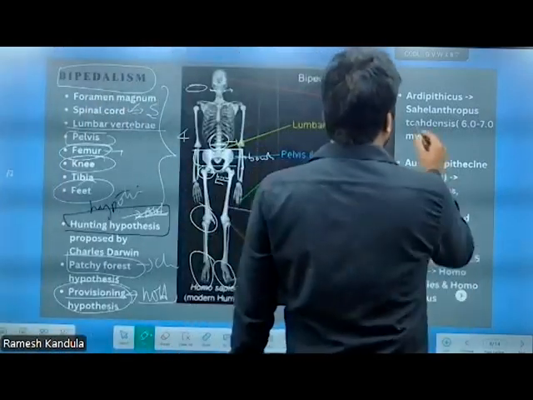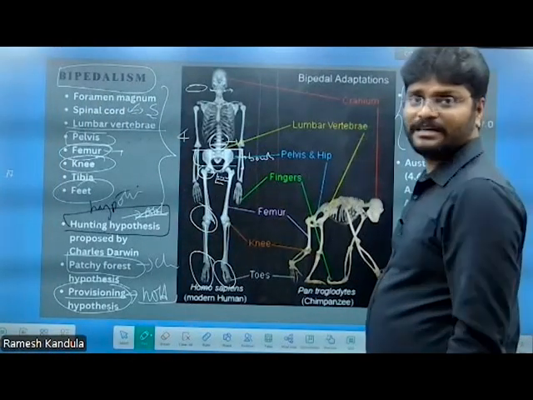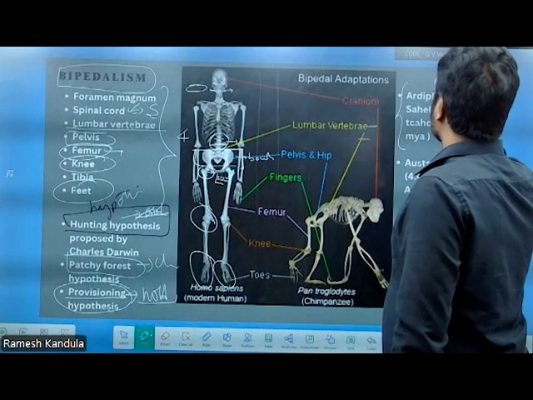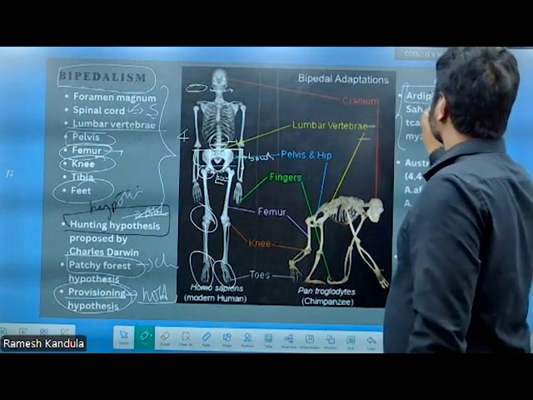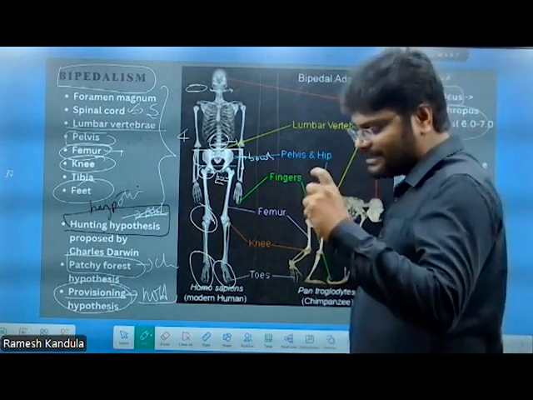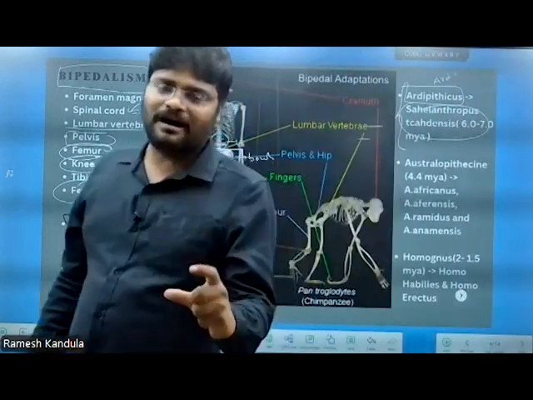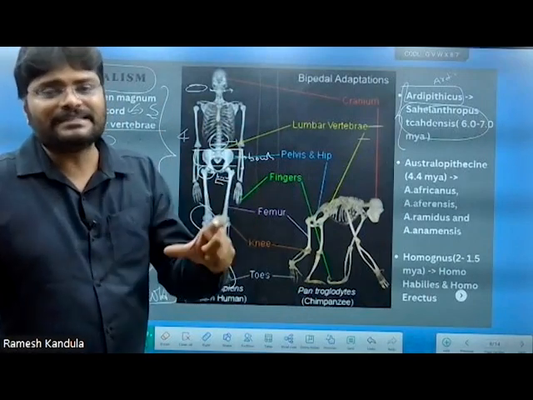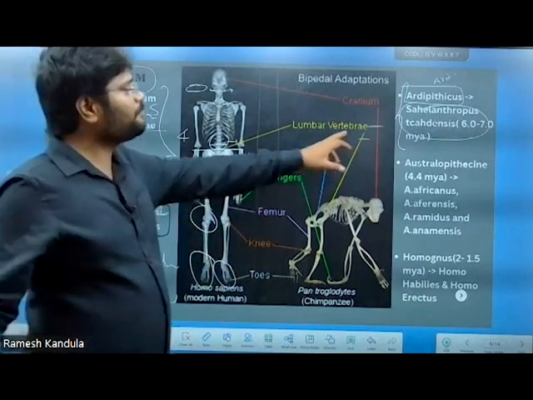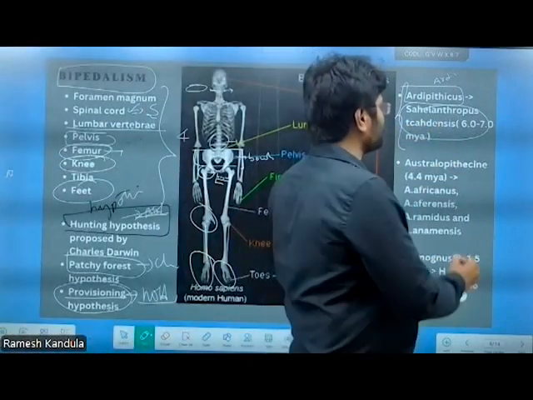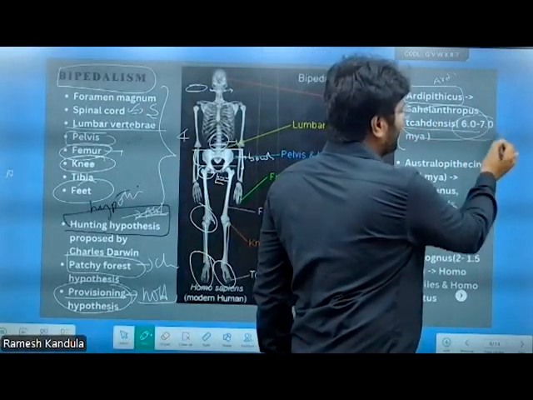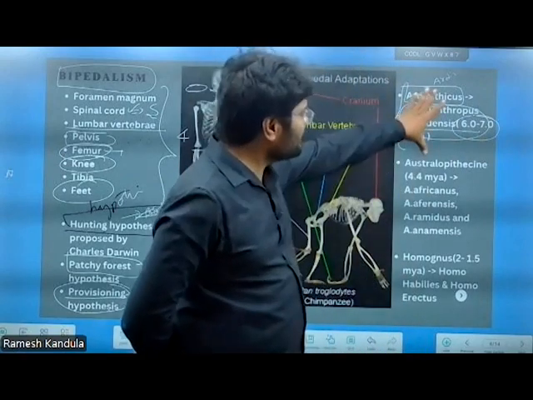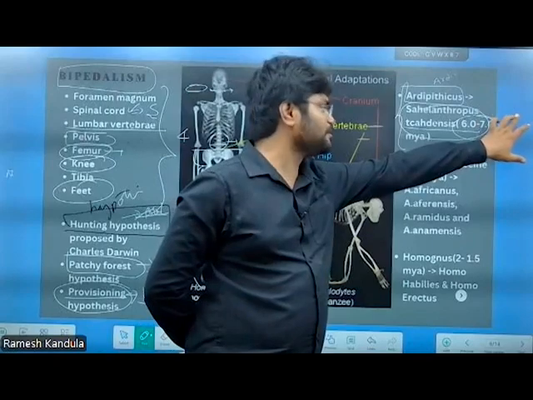When it comes to bipedalism, when did bipedalism originate in the human line? In the hominin line, during the Ardipithecus time. Ardipithecus is a genus, and a genus has many species among them. One of the species is Sahelanthropus tchadensis, which survived around 6 to 7 million years ago. Here the seeds of bipedalism come into being.